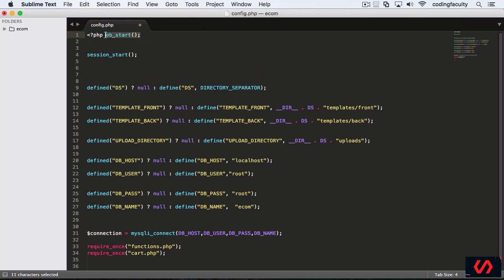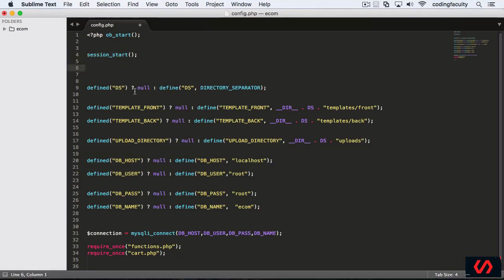If you don't have ob_start, if you don't have this function here, make sure you have it on the first line as well. It's good to have it. I might tell you about that in the later lectures, or I might have even told you about it already. But just make sure that you have this function right on the first line, and make sure you have session start, and take off your session destroy. You don't need it anymore because that session destroy is going to destroy all your sessions after this.